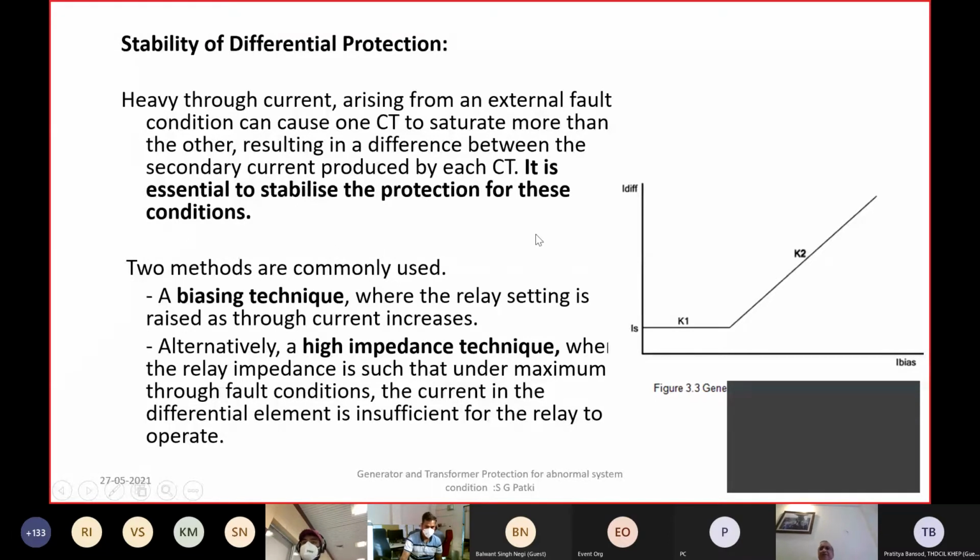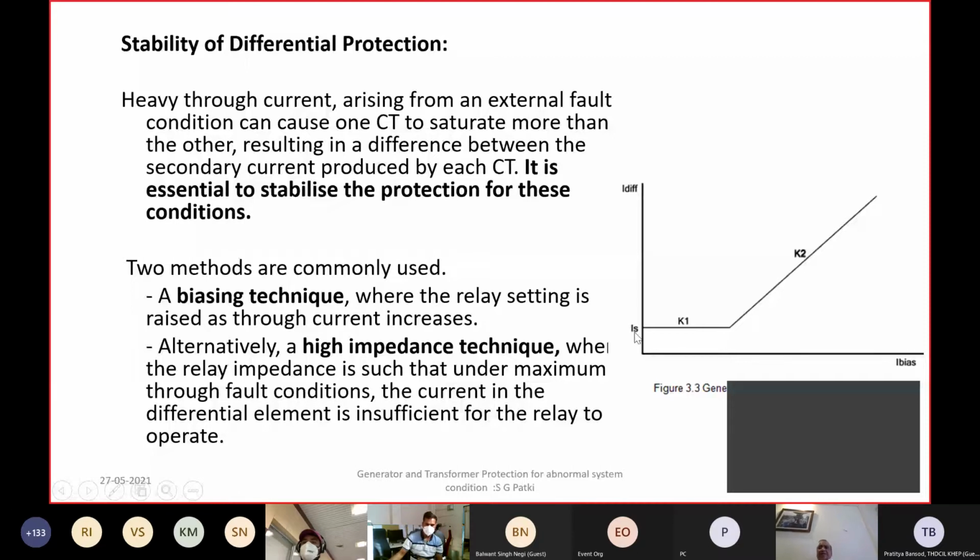The low impedance differential protection normally ensures stability by what is called percentage bias or restraining characteristics. What is the restraining characteristic? Depending on how much the through fault current is, it tries to restrain the operation by increasing the pickup. So this is the slope characteristic.